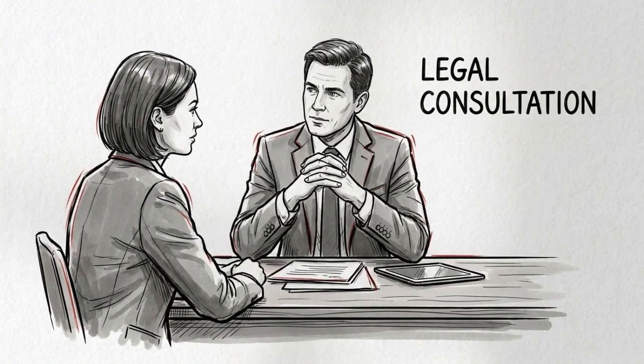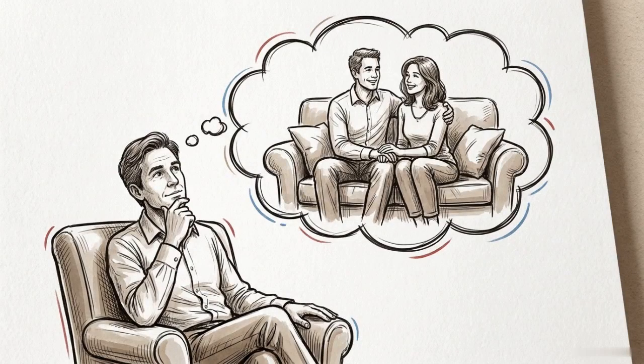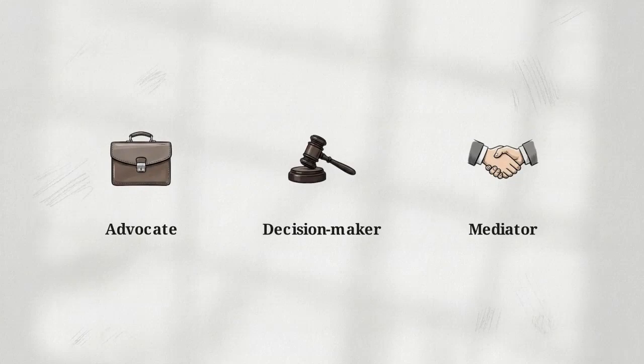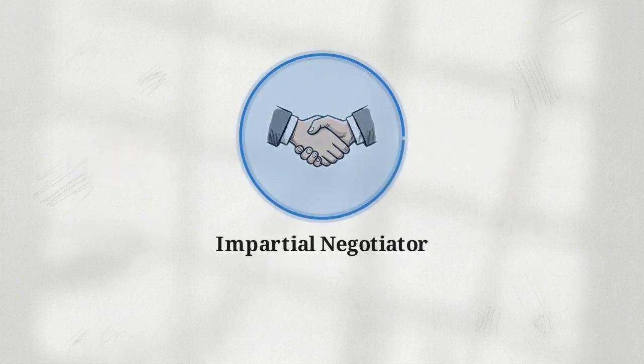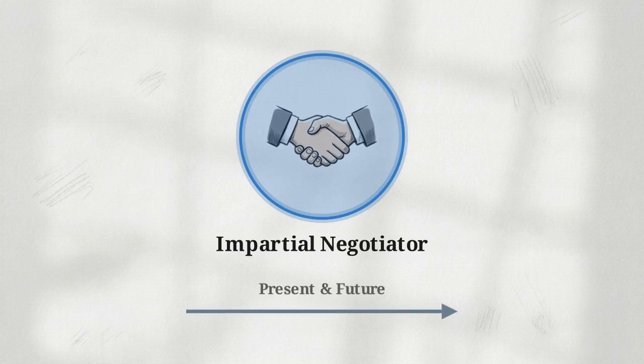If your client must mediate, you need to set clear expectations. Many clients arrive with the misconception that mediation is a form of couples therapy or an attempt at reconciliation. You should define the roles in the room clearly. While a lawyer acts as an advocate and a judge acts as a decision maker, a family mediator is an impartial negotiator. They focus on the present and future to help parties reach practical agreements.